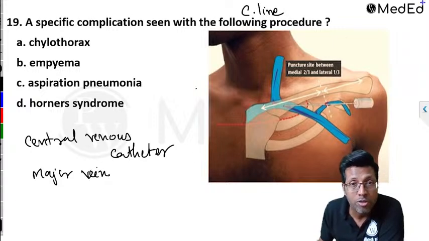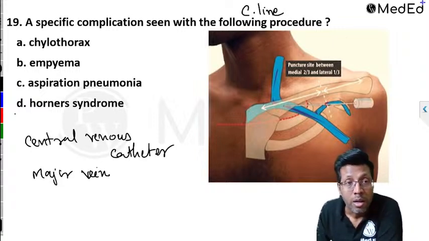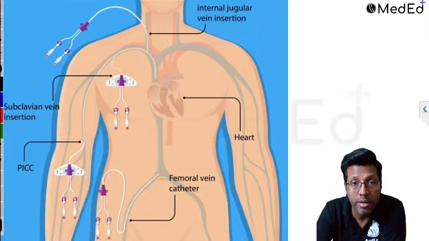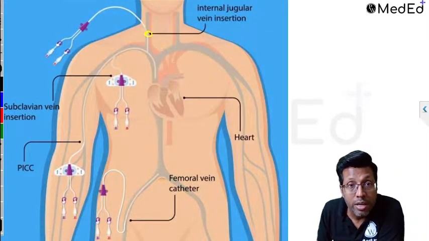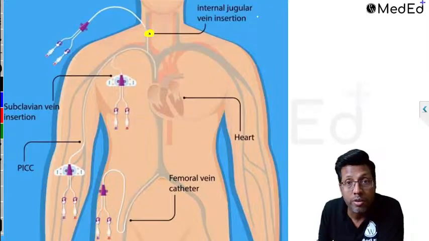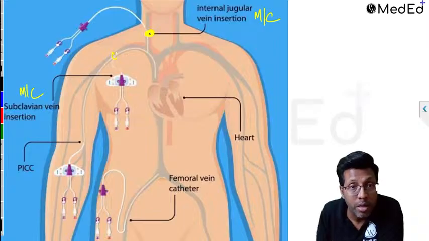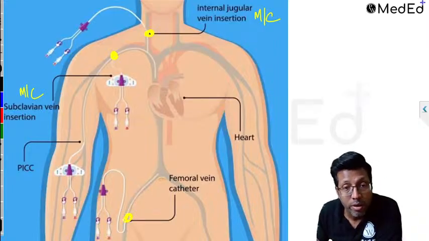It's not put in a small vein. It's not an IV cannula. It's a central line. Now, when you speak of a central line, guys, remember, wherever you insert the central line from, whether I insert it from the internal jugular, which is one of the most common sites. Another common one is subclavian, which is inserted from here, right? So subclavian is this one. Then you have femoral, one over here.